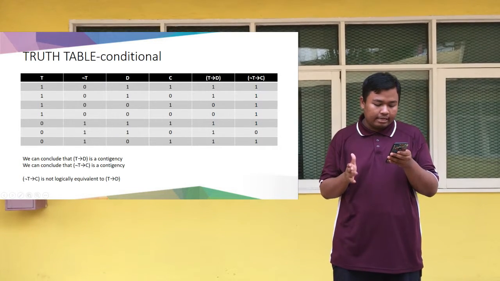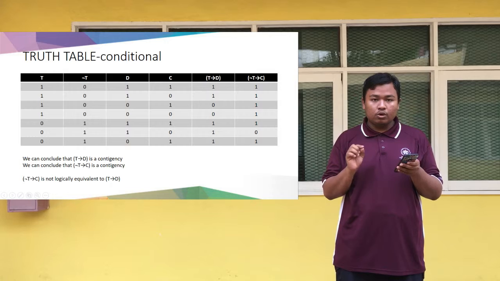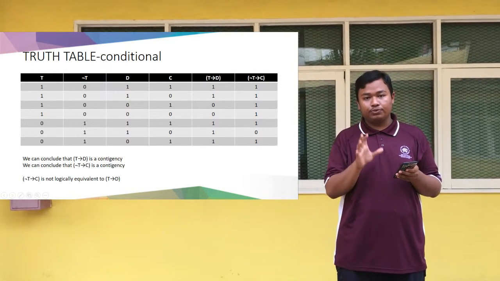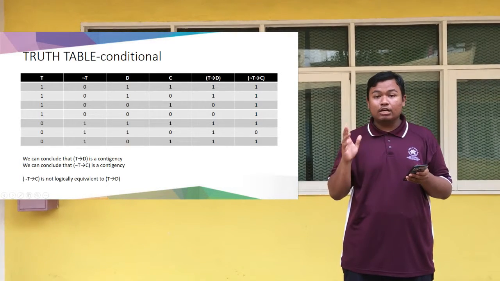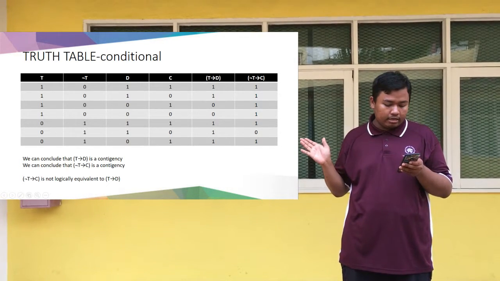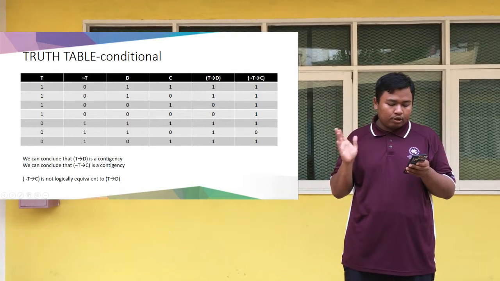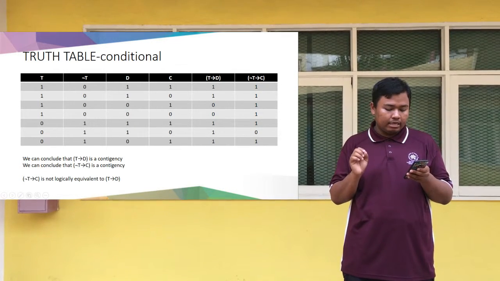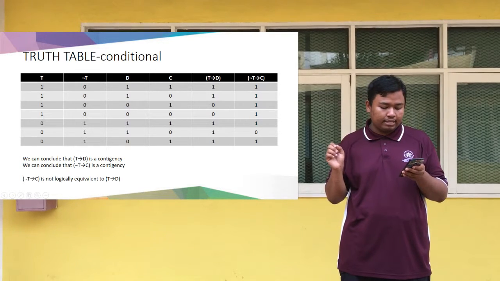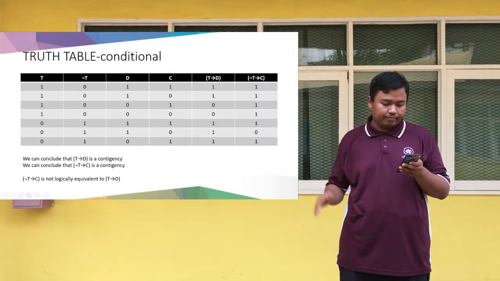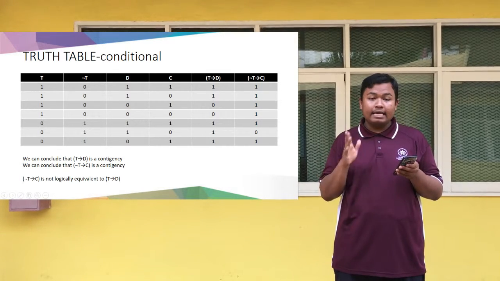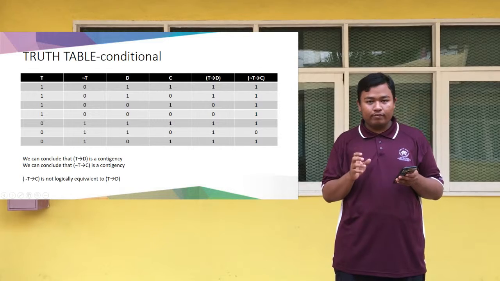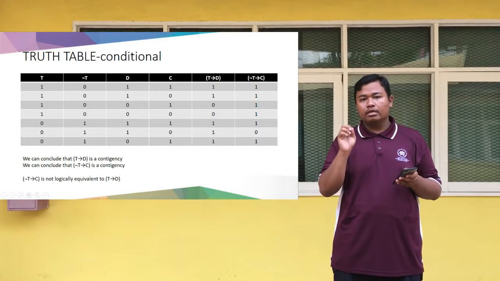We can conclude that T goes to D, which is true. When they choose the true, it goes to drop item, which is a contingency. We can also conclude that negation T goes to get another choice is a contingency. Negation T goes to get another choice is not logically equivalent to T goes to drop the items.